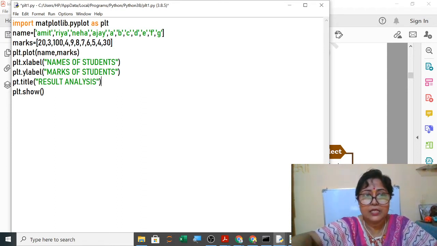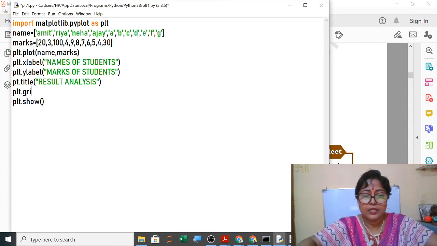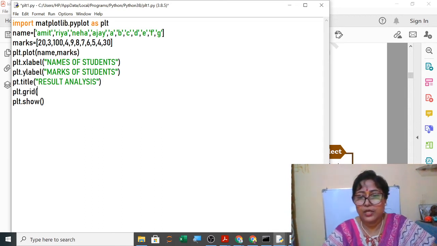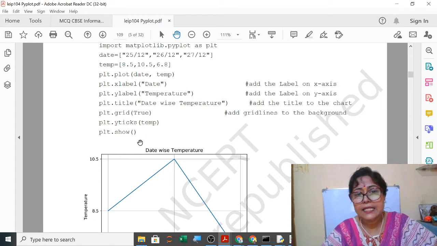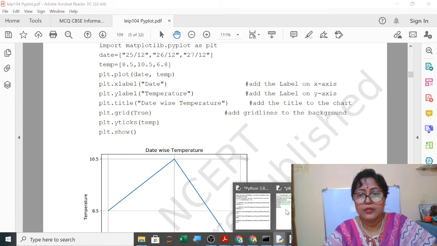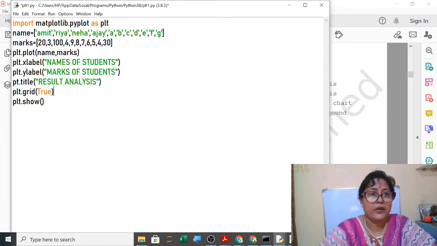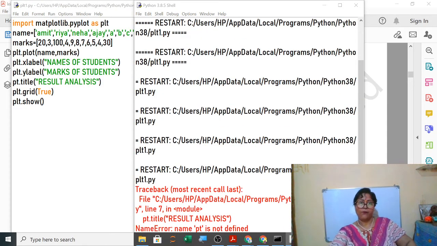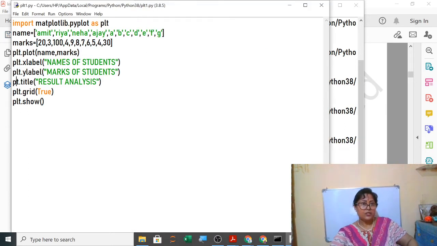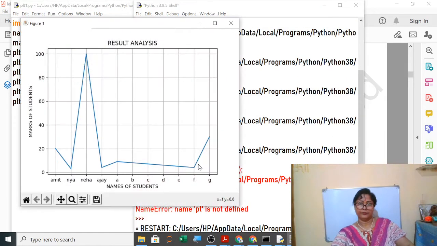So when you execute it, grid, if you want to show the lines also, then you make it True. plt.grid, you make it True. So here you can see this. Clear? It is a syntax. T will be capital. So here T will be capital. And now execute it and see what happens. plt, sorry, plt.